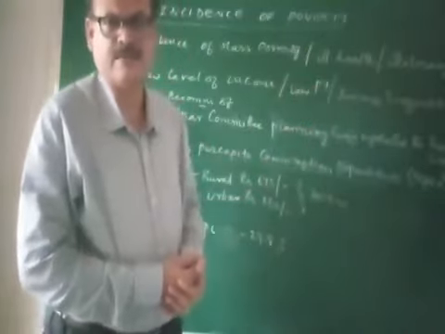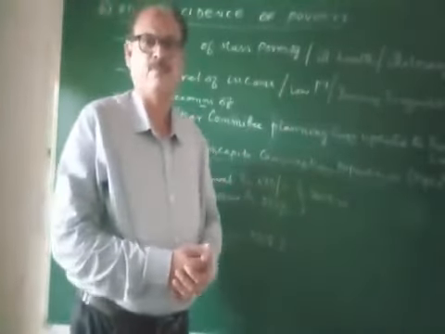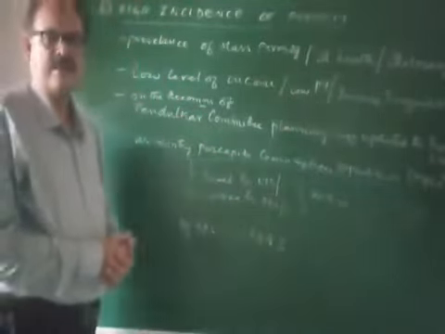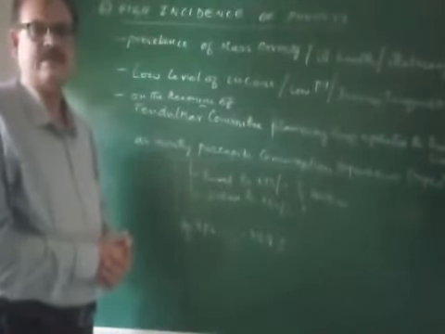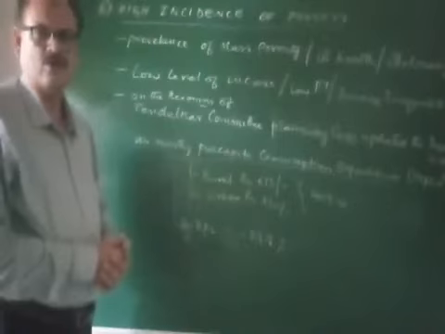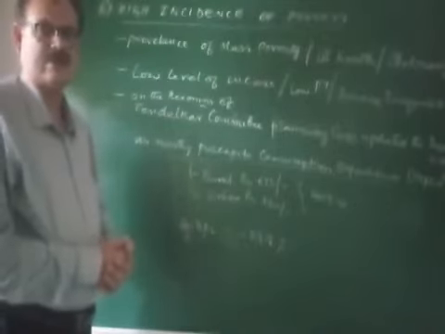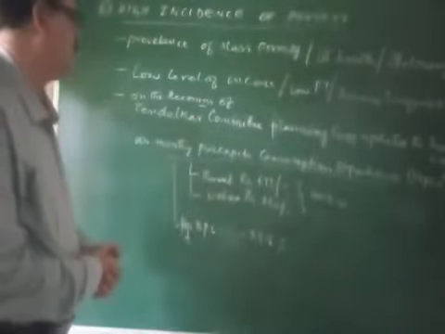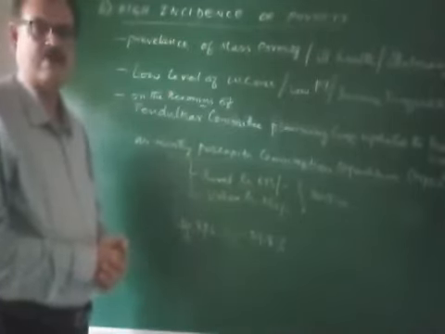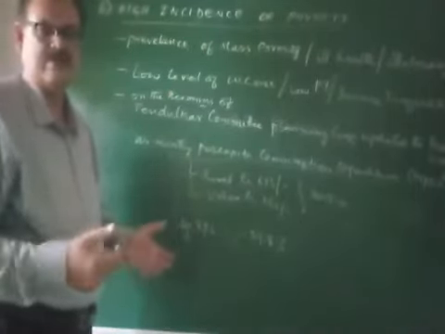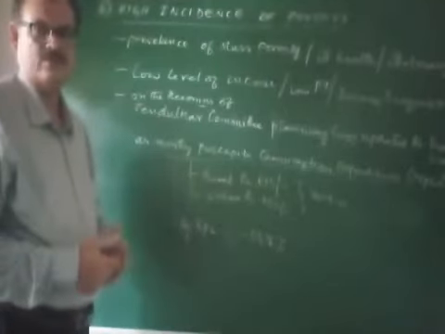There will be illiteracy. Poor people can't avail the educational facilities provided by the government as they have to go for work and attend the work. And there will be low level of income due to unemployment and poverty. The income level is low.